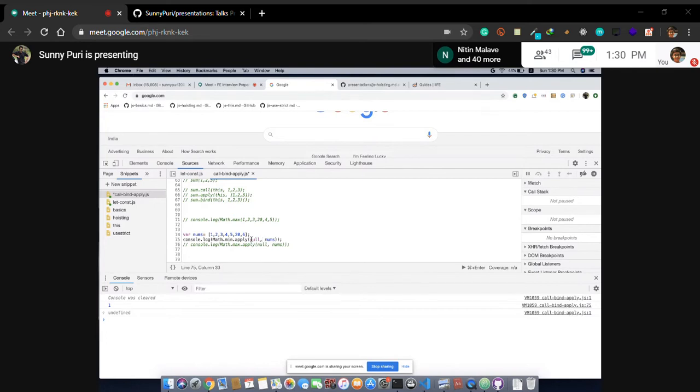Because the first parameter is expecting the reference. This means the this keyword will point to null in this scenario. We don't know the definition of the min function, right? Math.min, we don't know the function. So we need to pass something, because after the first parameter, these are the arguments.